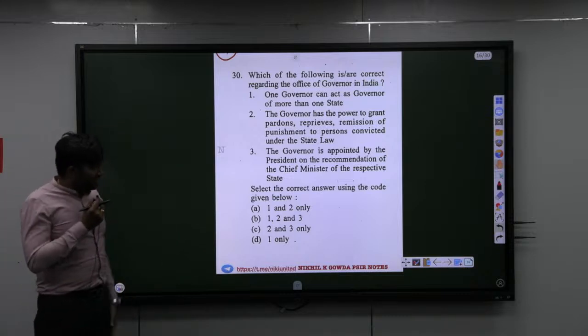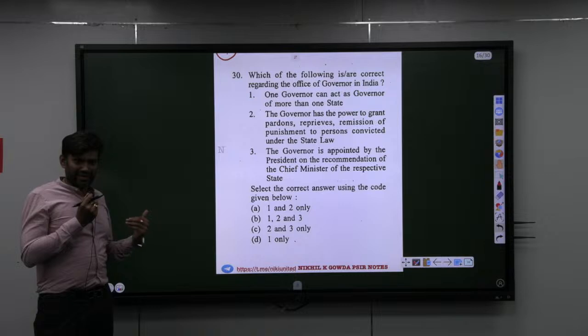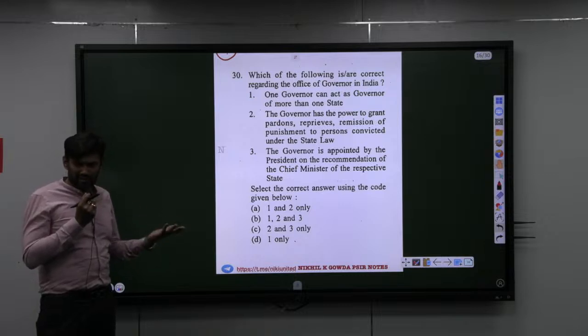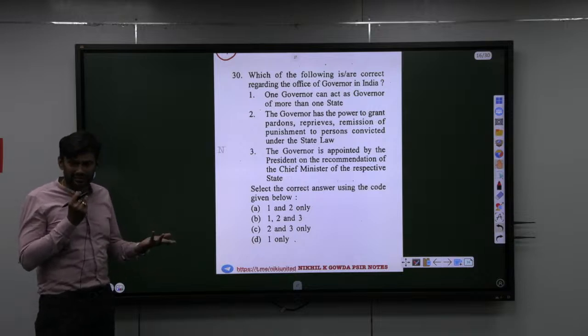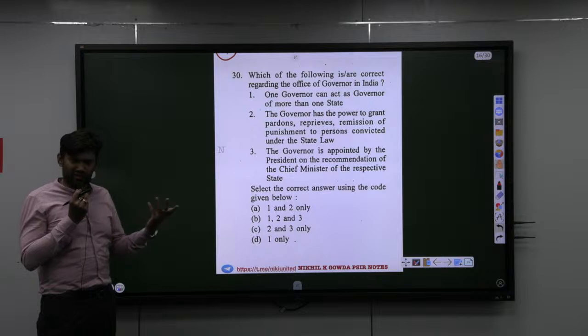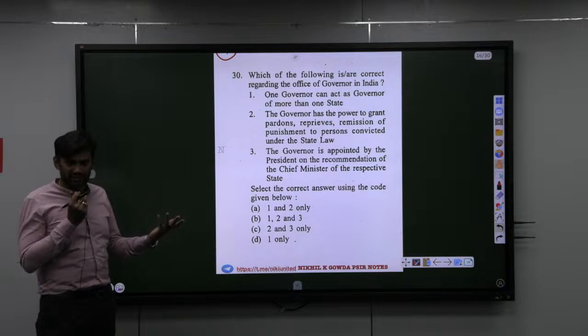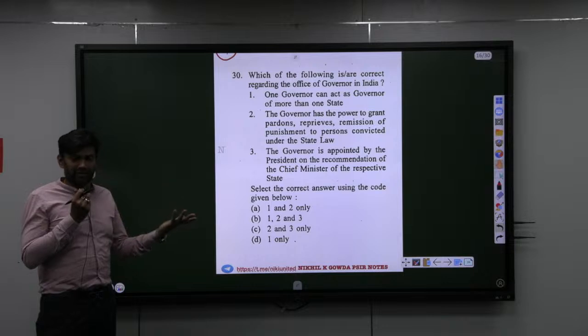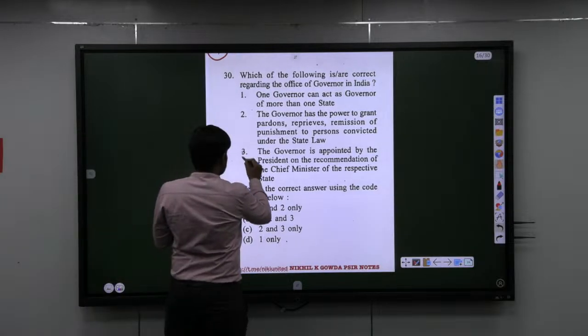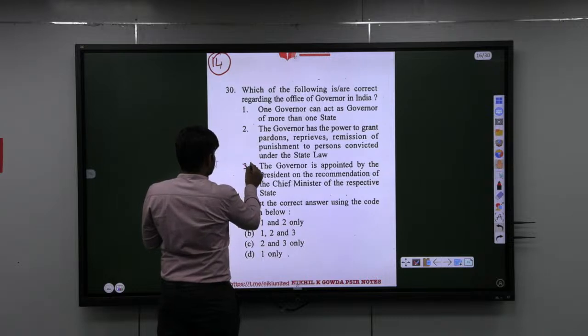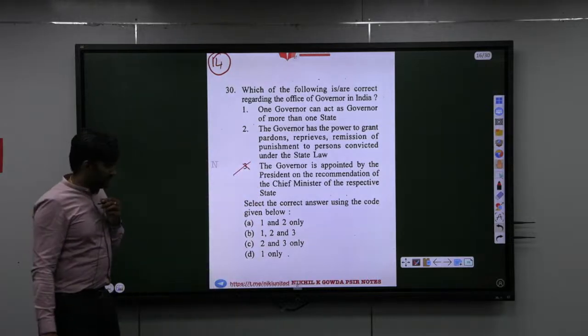So the governor is appointed by the president on the recommendation of the prime minister and council of ministers. The CM does not play any role. First of all, it is not written in the constitution that the CM has to be consulted. It is Nehru's formula which is there, which is a convention. The CM is consulted or may be consulted, but the president will act according to the advice given by the prime minister and council of ministers. So this statement is incorrect.